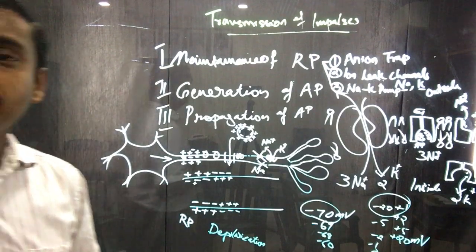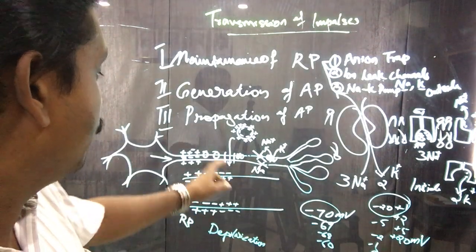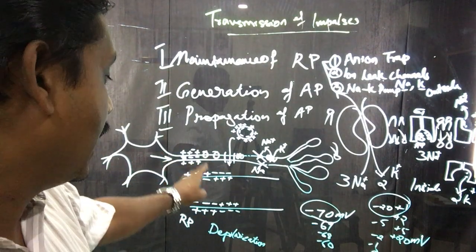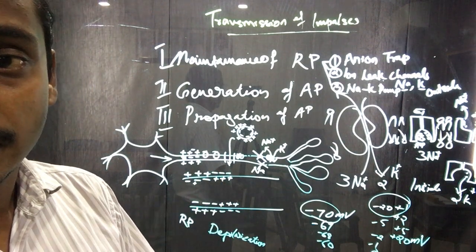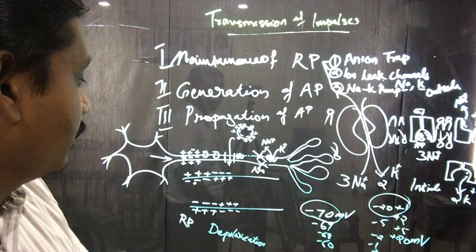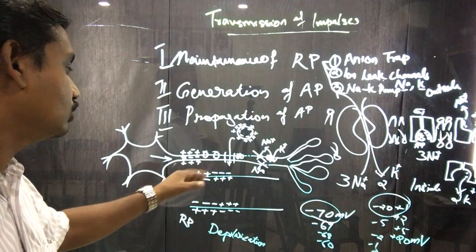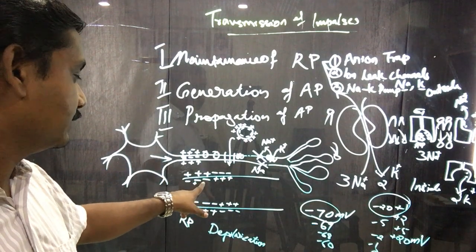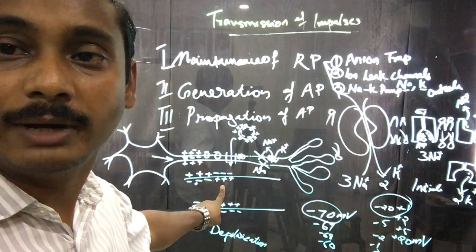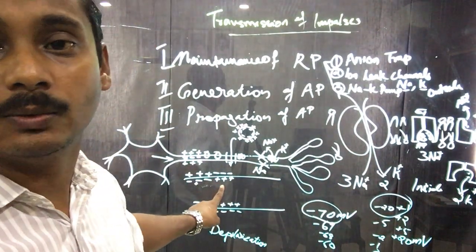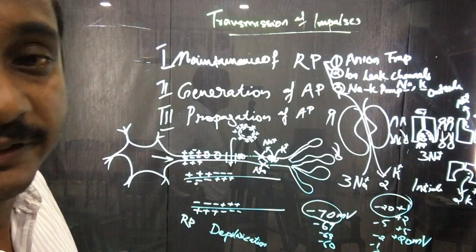So depolarization is the reversal of resting membrane potential from outside positive to outside negative, and inside negative to inside positive. During the resting condition, the outside was positive. That becomes negative, and the inside was negative, minus 70 millivolt, and that has come to positivity, plus 20 millivolt. So this is what we call the depolarization.